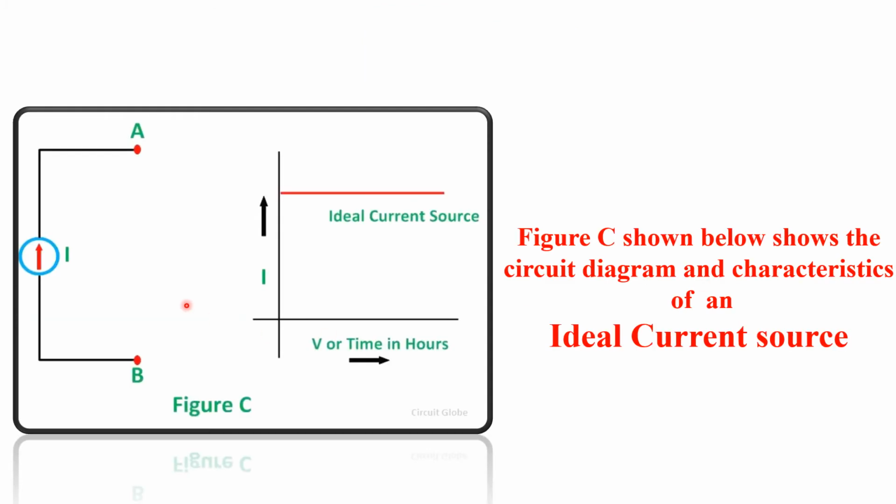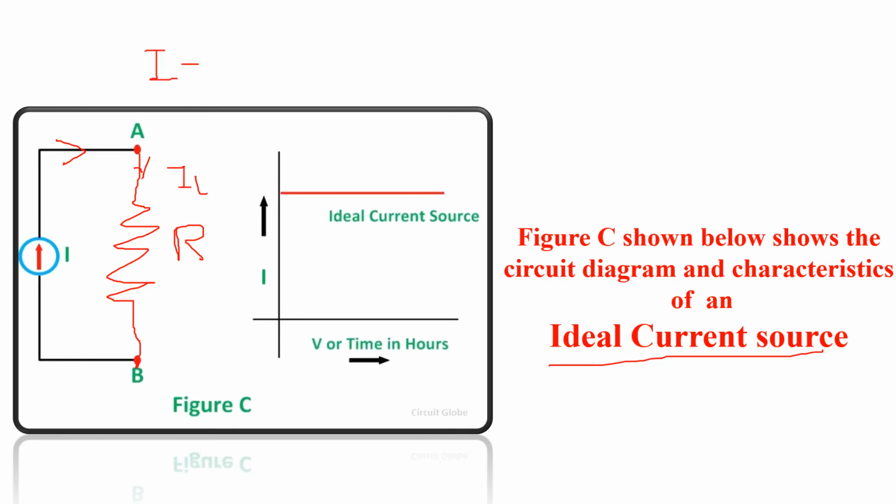So again I will consider one circuit here. In this circuit I have considered an ideal current source. Again I will consider one resistance here. The value of this resistance is R. If the value of current flowing here is I, and here the value of current is IL, then as you can see from this circuit, simply I is equal to IL.